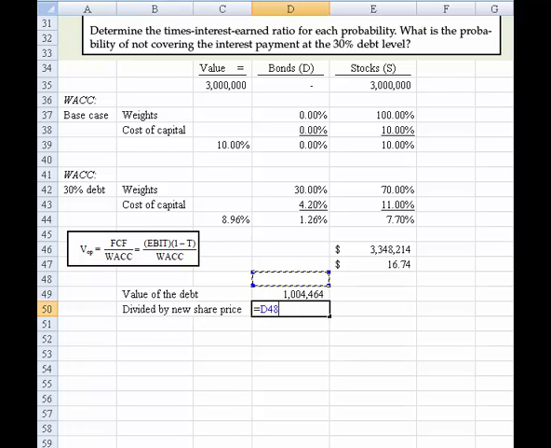Okay, so I'm going to drop in that 16.74 there. Format that. And I come up with an answer, the value of the debt, 1,004,464 divided by 16.74, what I come up with is the number of shares,